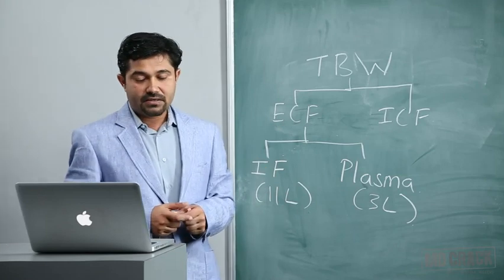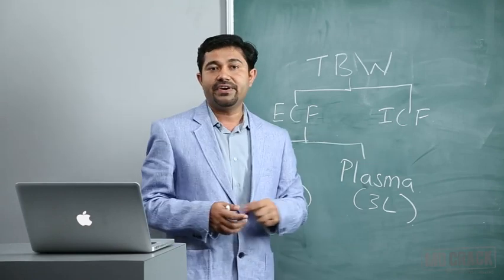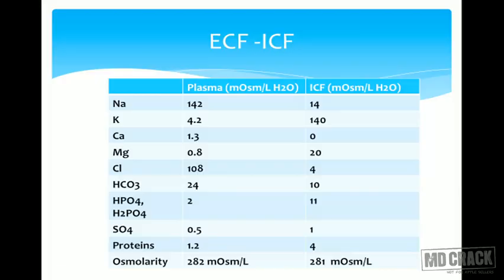But when it comes to the composition between the extracellular fluid and the intracellular fluid, that will be significantly different. As you can see in this table, the extracellular fluid contains a lot of sodium. It contains mainly calcium, chloride, and it will have bicarbonates. Look at the difference in the composition of sodium between the plasma and the intracellular fluid. Whereas the calcium is almost absent in the intracellular fluid.